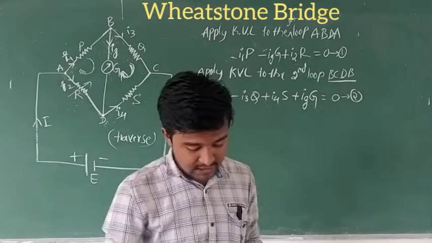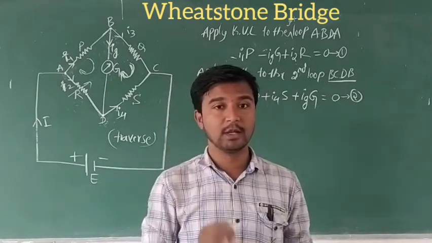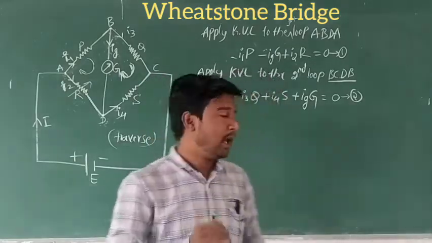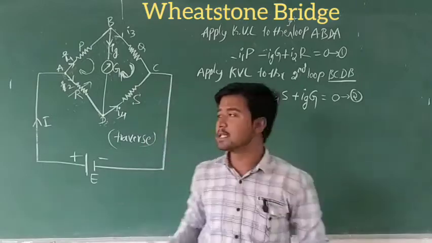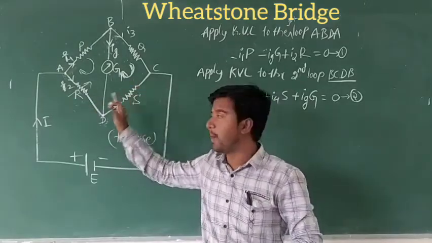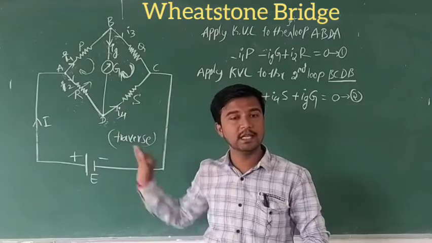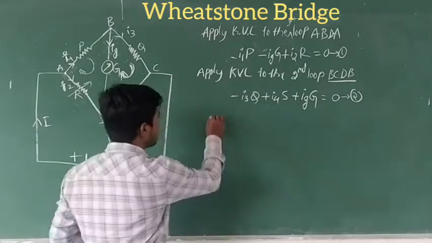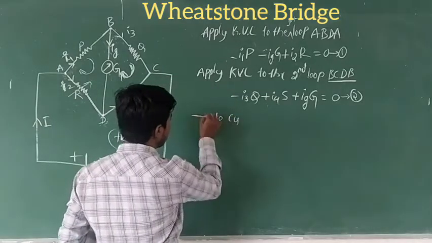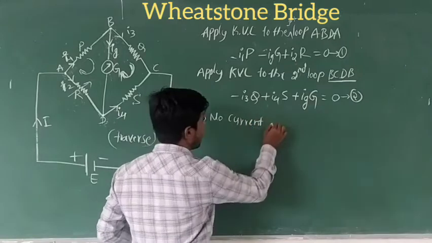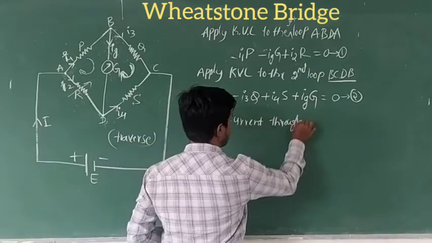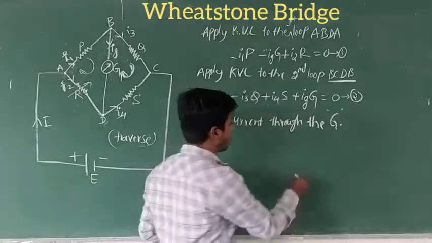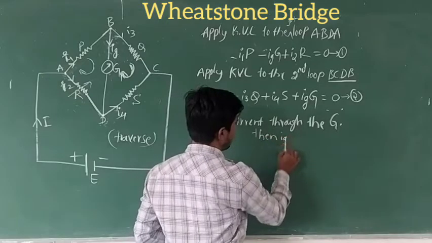Then we write that the current through the galvanometer will be equal to 0. In this case, the balanced Wheatstone bridge has no current through the galvanometer G, so Ig equal to 0.